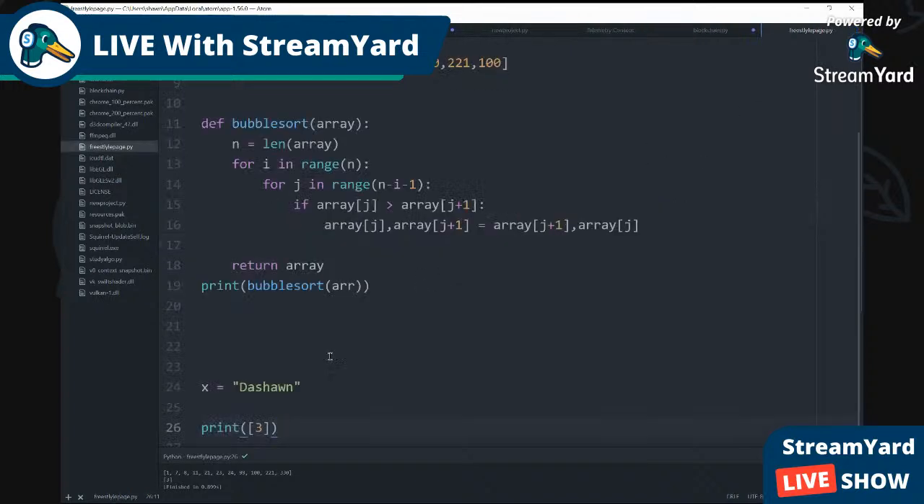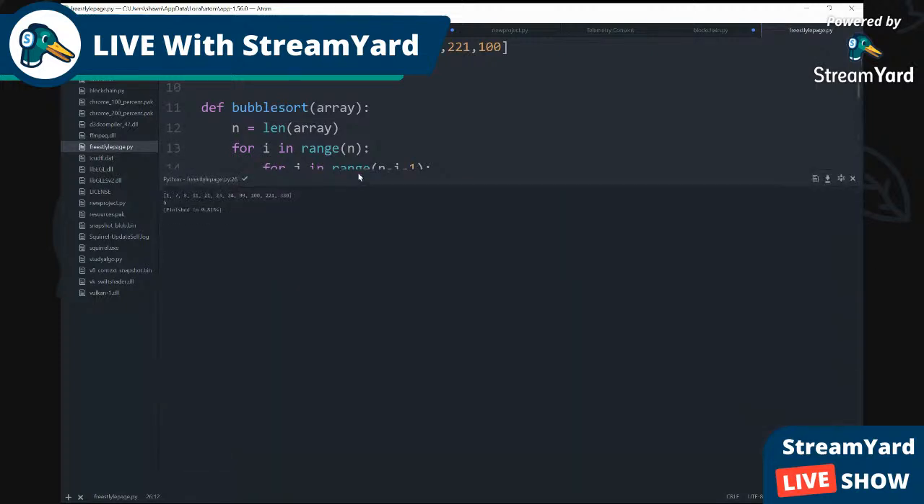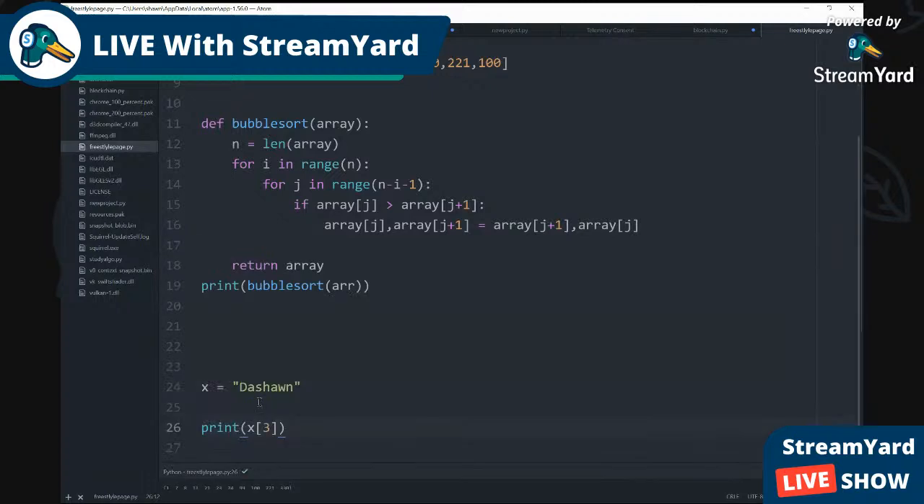Because you remember, we initiated a variable called x, and it equals my name. So the problem is we gotta put x here. And now, see, it's on index 3. It prints h.